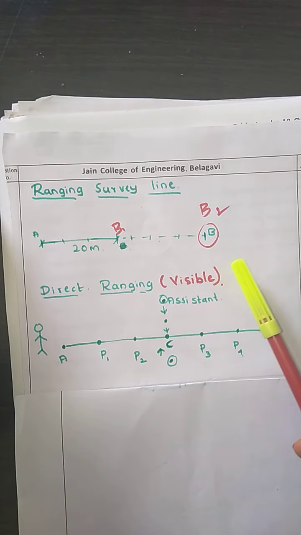But what we want is to have the point B. We use ranging when the survey line is greater than the chain length.